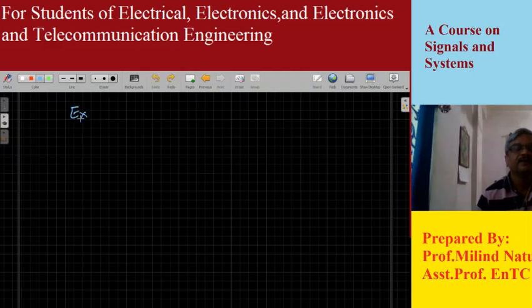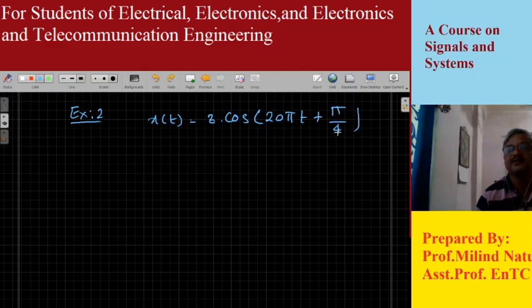Example number 2. In this example, let's say x of t is 3 times cosine of 20 pi t plus some phase angle. Now, phase delay is in no way concerned with periodicity, so don't bother about such types of problems. If a phase delay is given, don't worry about it. You just have to compare your signal with the standard signal and find out the fundamental frequency. So the solution is pretty easy.